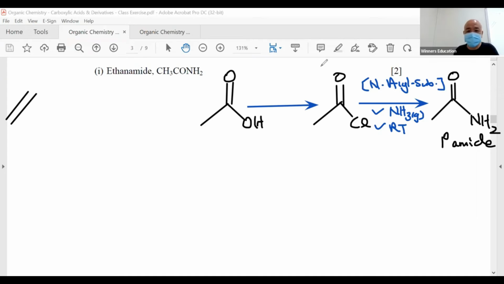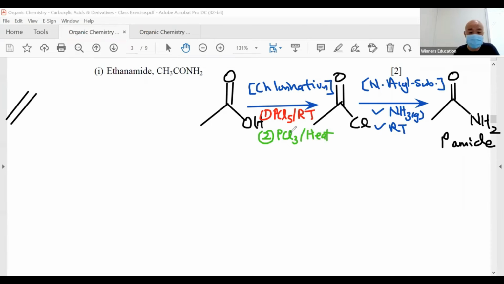And how do we do this? Chlorination using a chlorinating agent. And this is the one, be careful. There are 3 chlorinating agents that we learn that we can use, in the alcohol topic as well as here. If I use the one that has a lot of chlorine, PCl5, the condition is very relaxed, room temp. But if I use something that has less chlorine, PCl3, I believe I need to heat.